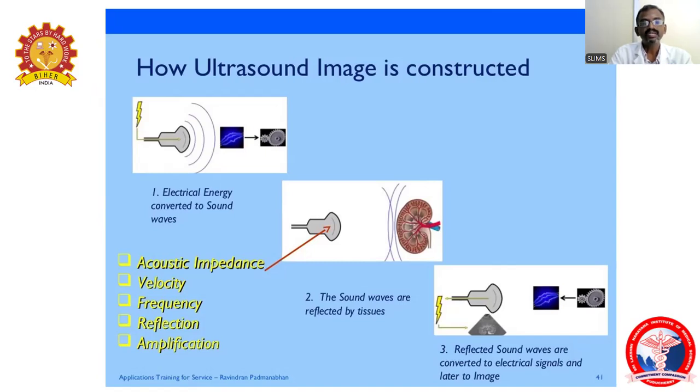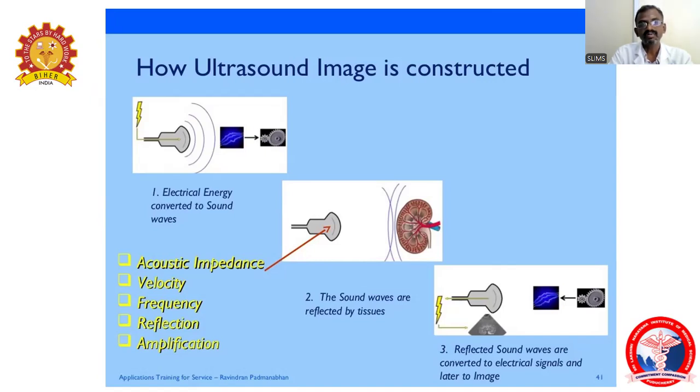These sound waves travel and hit the targeted material, and are reflected by the tissues and other substances. Then the third step: the reflected sound waves are converted into electrical signals and later into the image.